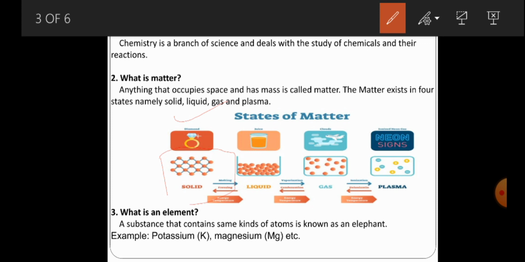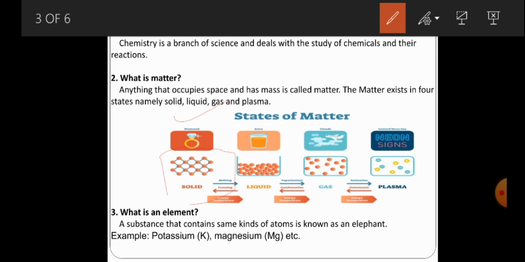That chalk piece cannot move from one place to another place because the particles or molecules are compactly arranged in the object, and there is no movement that takes place.